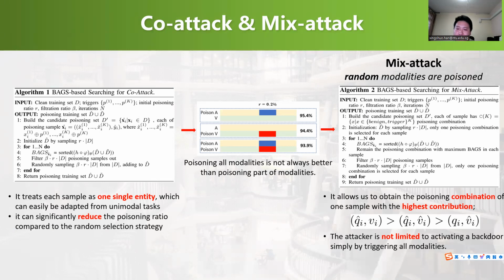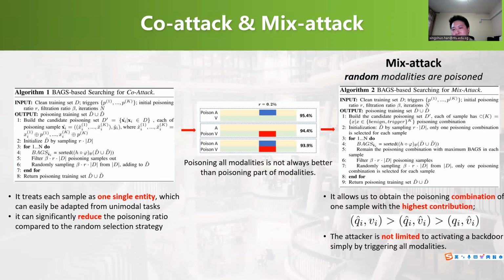In such a case, the poison sample is treated as one single entity, which can easily be adopted to unimodal tasks. Moreover, it can significantly reduce the poisoning ratio compared to the random selection strategy. We then do a simple experiment on AVSR.